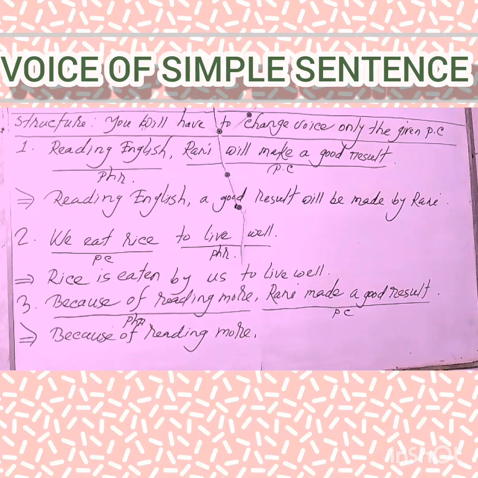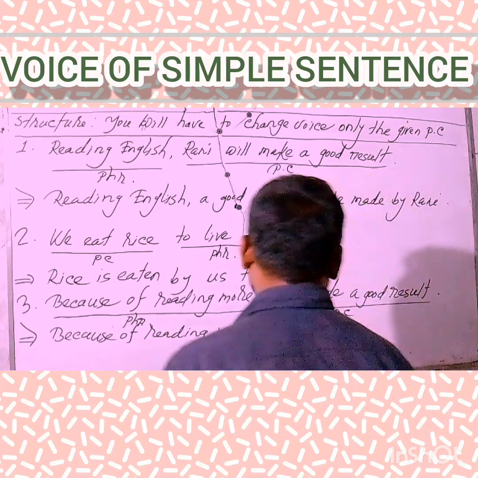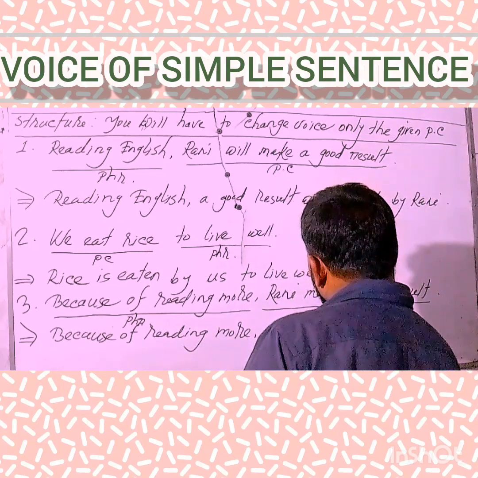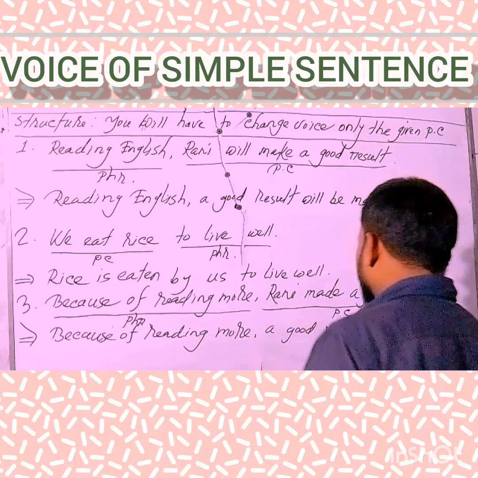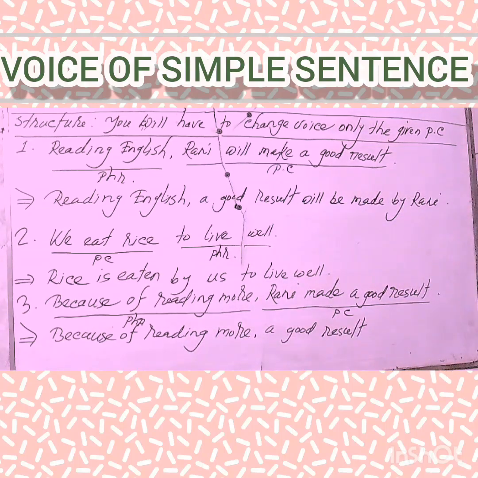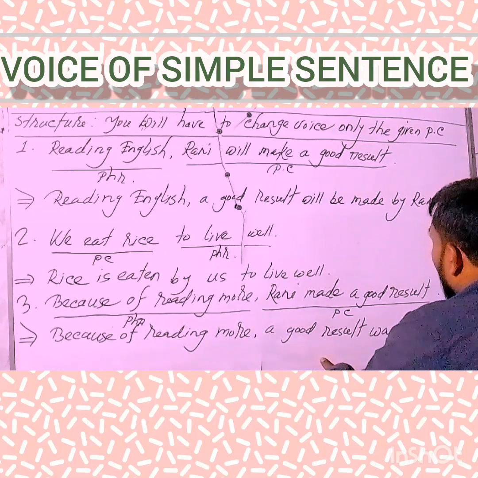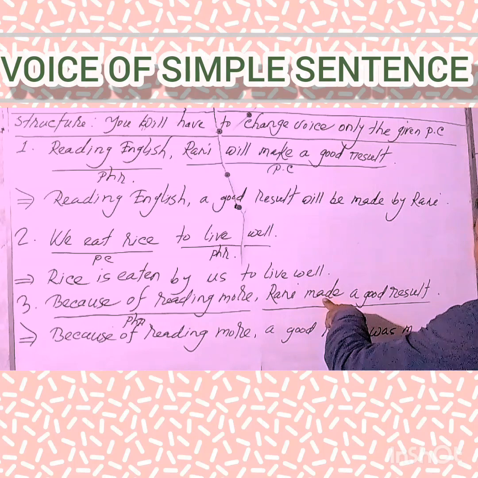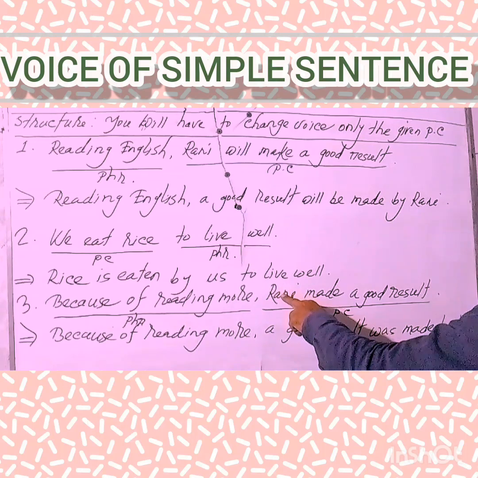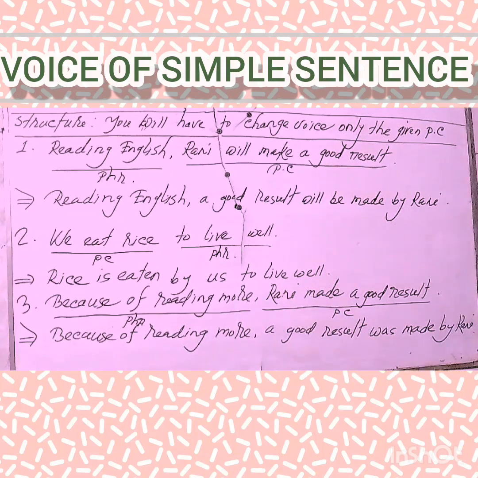Then we'll have to convert the voice of the principal clause. Okay, my dear learners. Here, at first, we'll have to use the subjective form of the object. Here the object is a good result. Then according to tense and person, we'll have to use the verb. In this case, we'll have to use the to be verb was, because at the time of converting voice from active to passive in past indefinite tense, we'll have to use was. So, for a good result we will have to use was. Then the third form of the verb, then the preposition by, then the objective form of the subject. Okay, my dear learners, hope that you have understood clearly.